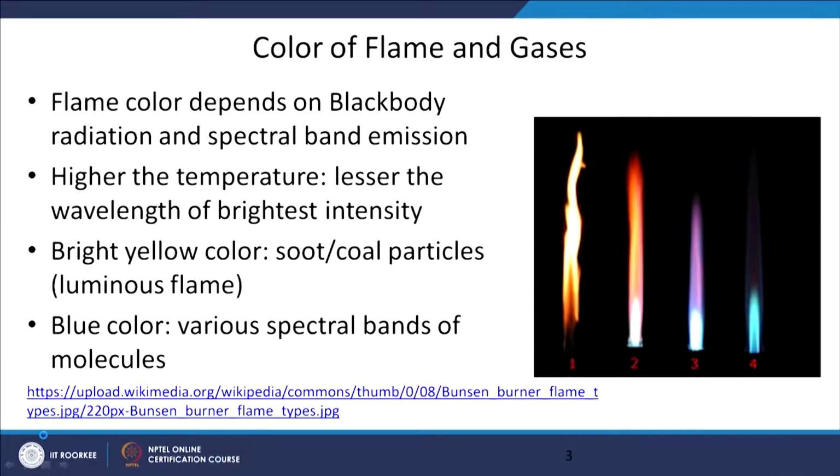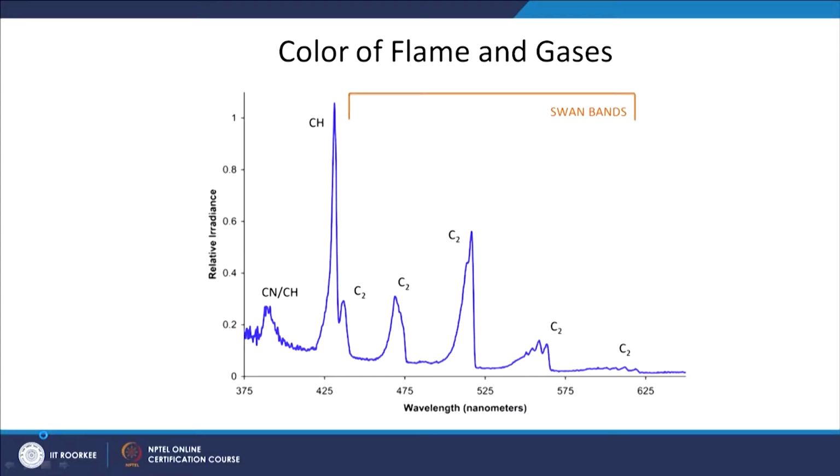So, there are two types of flames that we distinguish in radiation, luminous flames and non-luminous flames. Luminous flames have a bright yellow appearance and are attributed to the presence of particles such as coal and soot. The blue and greenish color in the flame is attributed to emission from different species of gases. So, the color of the flame is identified by the presence of many gaseous species that are formed as a result of combustion,